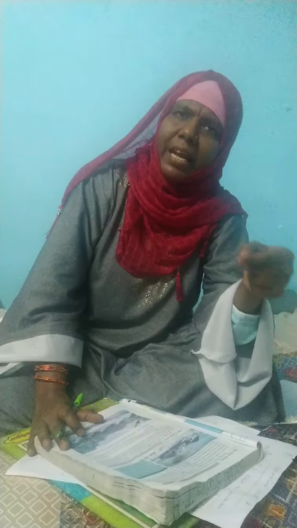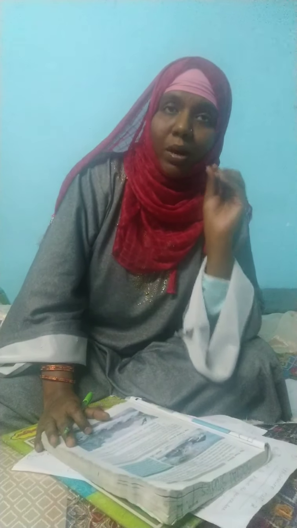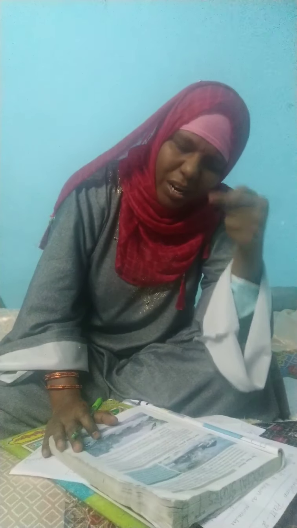Only one river is there, that is the Luni. Where do you find the Luni river? In the desert. That is the only source of water, and after some distance it also dries up.